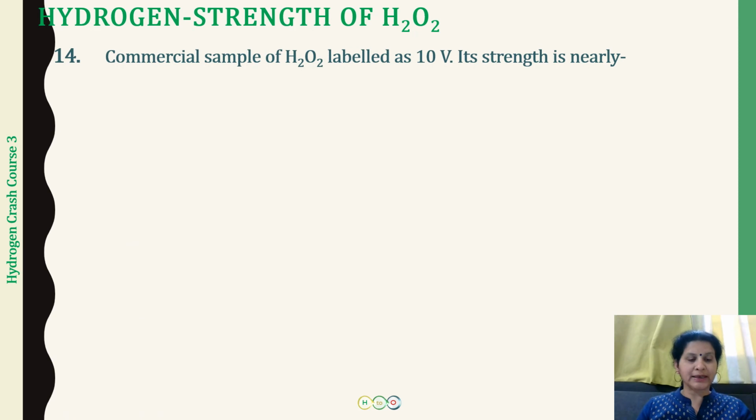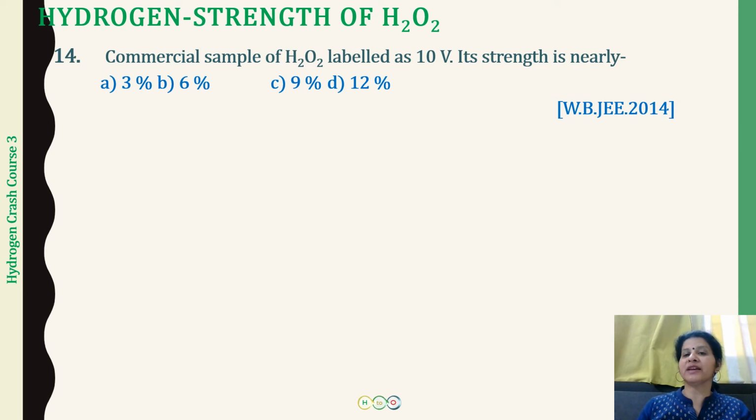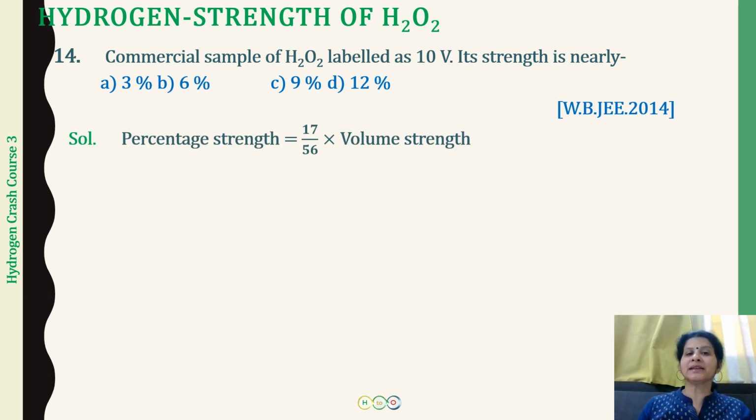The next question is on commercial samples of hydrogen peroxide. Many questions have been coming from this topic in the examination, so please do this very well. A commercial sample of hydrogen peroxide is labeled as 10V. Its strength is nearly 3%, 6%, 9%, or 12%. This question was asked in the West Bengal JEE 2014. Percentage strength, again, is 17 by 56 into volume strength. So on calculation you will be getting the approximate percentage strength to be 3%.